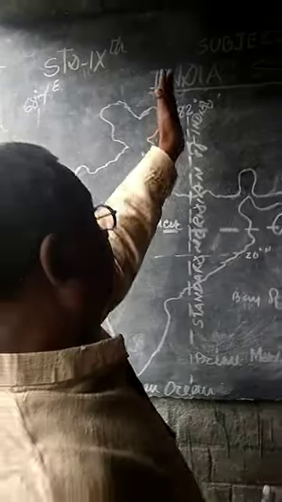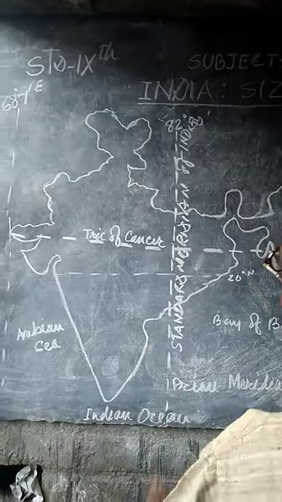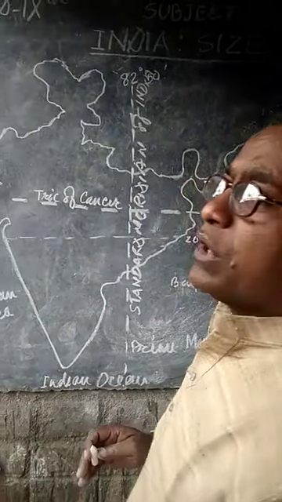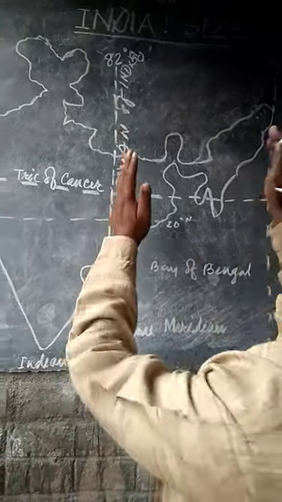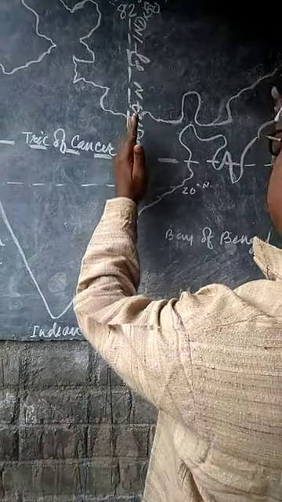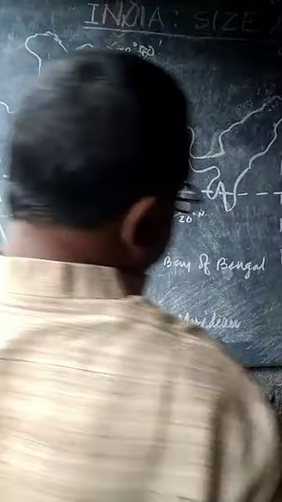But if 82 degree 30 minute divides India into two approximately equal halves, you may notice that this half of India is smaller than this part of India.